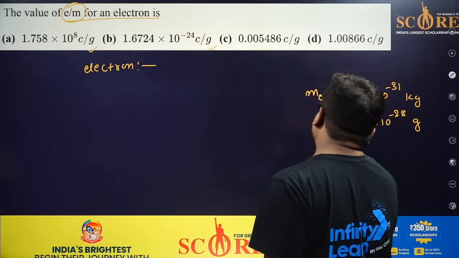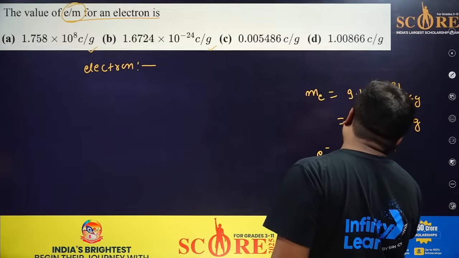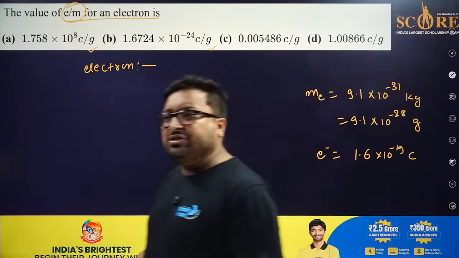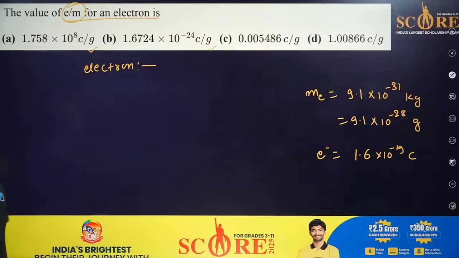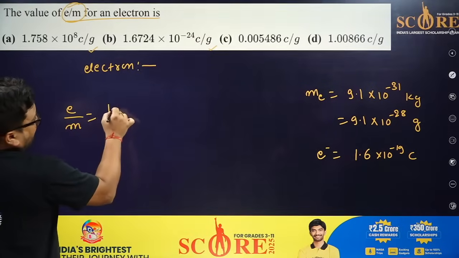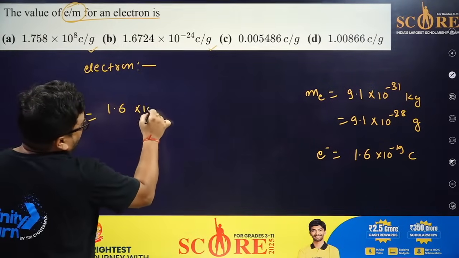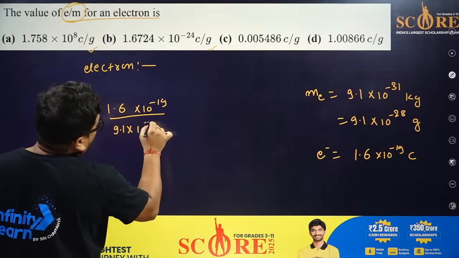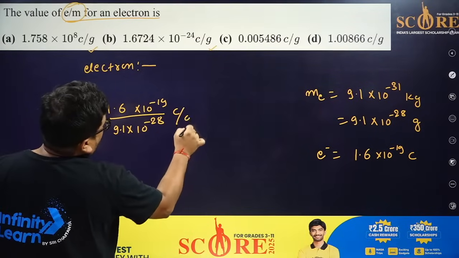And what is the charge of the electron? This is 1.6 into 10 to the power minus 19 coulomb. Now it's just a calculation and the question becomes very easy. The e by m ratio is 1.6 into 10 to the power minus 19 divided by 9.1 into 10 to the power minus 28 coulomb per gram.